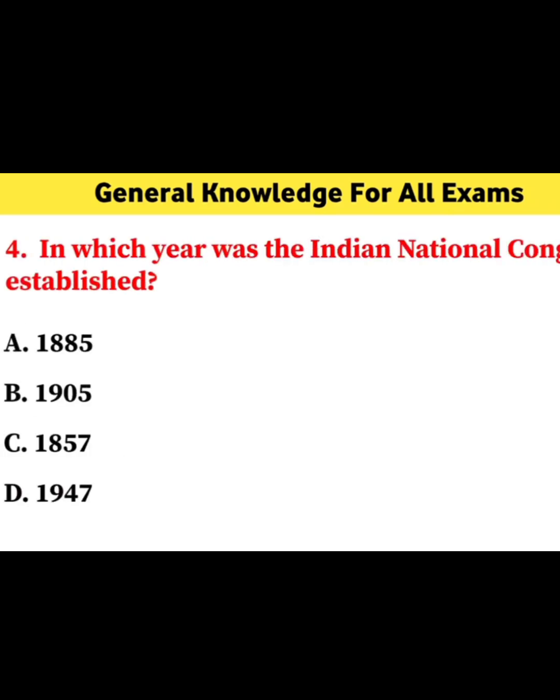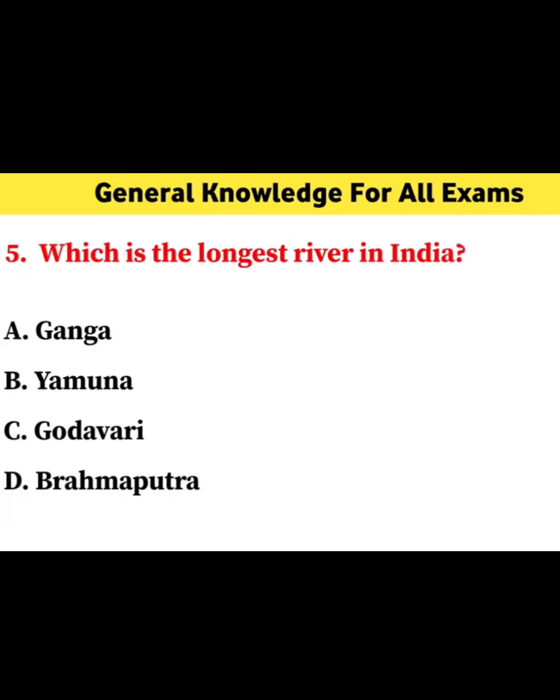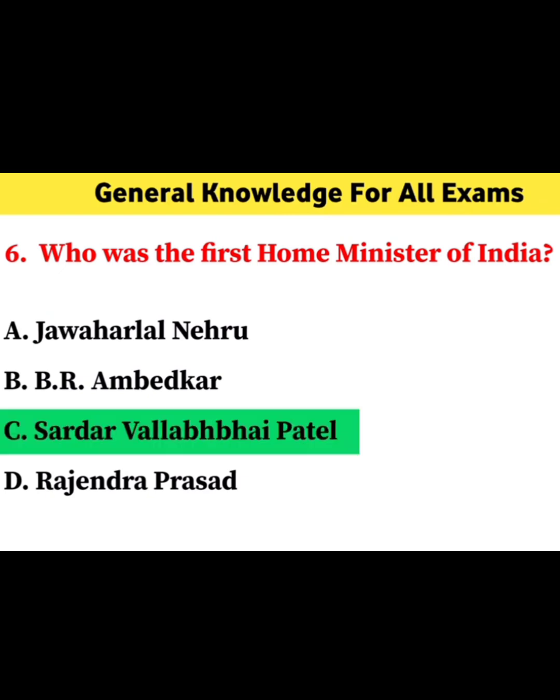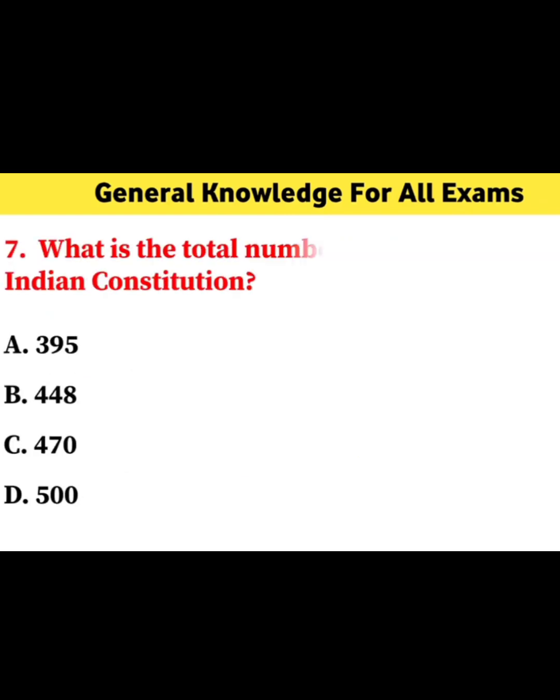Four number question. In which year was the Indian National Congress established? 1885. Which is the longest river in India? Correct answer is Ganga. Who was the first Home Minister of India? Correct answer is Sardar Vallabhbhai Patel.